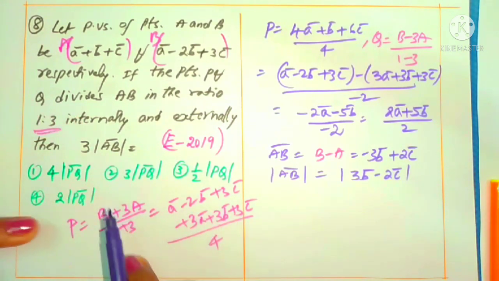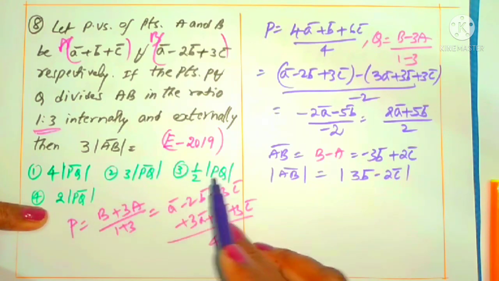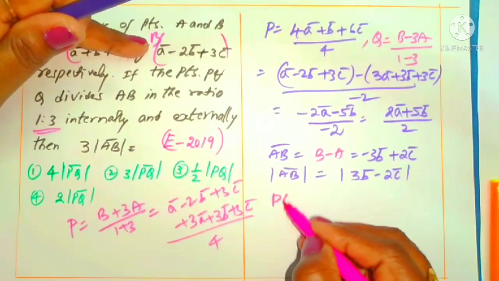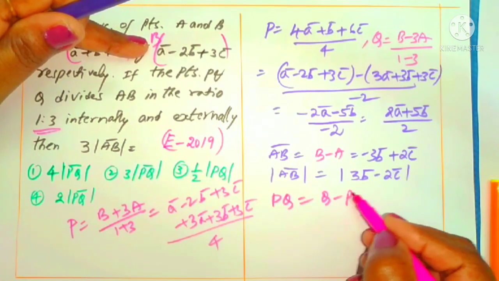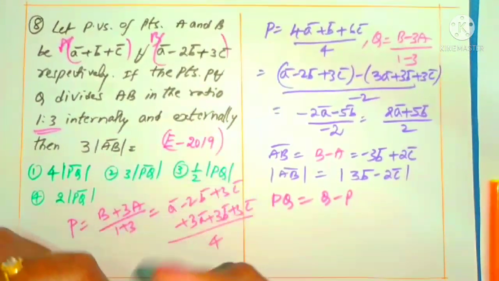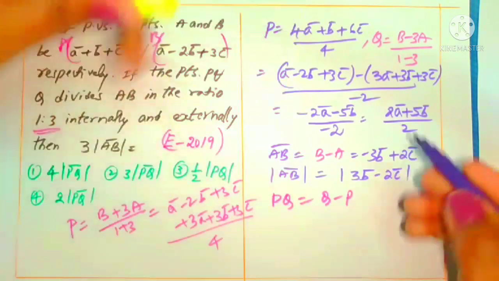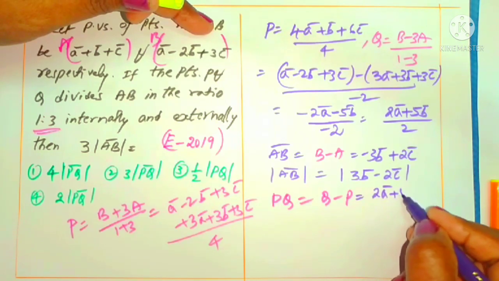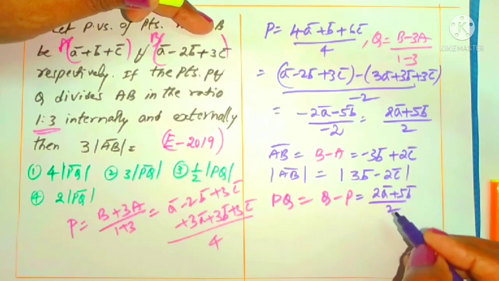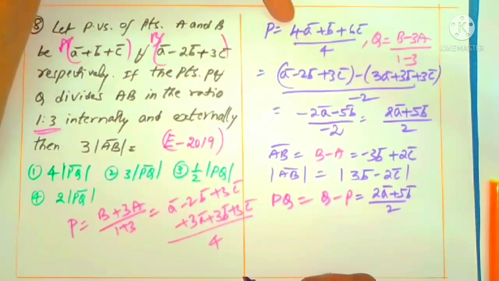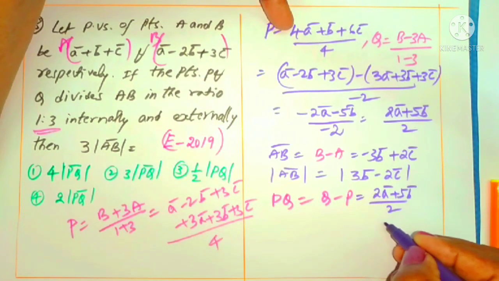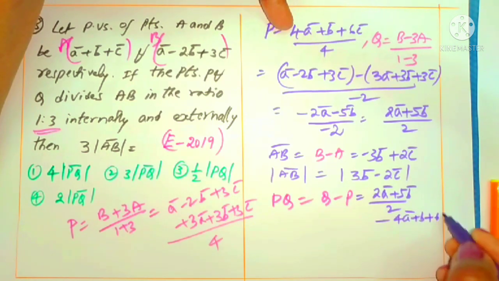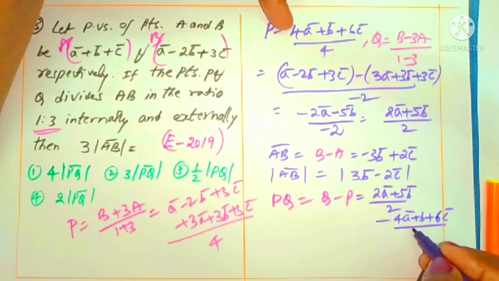Now we can concentrate on PQ. Options are there in PQ. What is PQ? Yes, you know very well: Q minus P. We take the subtraction of Q minus P. Q is (2A plus 5B) by 2, minus P, which is (4A plus B plus 6C) by 4.